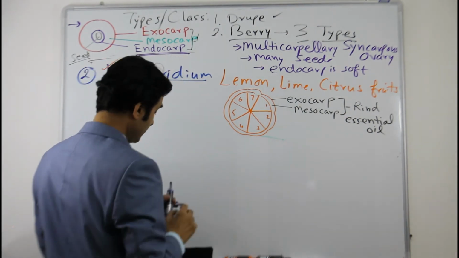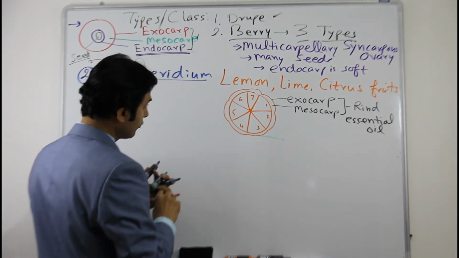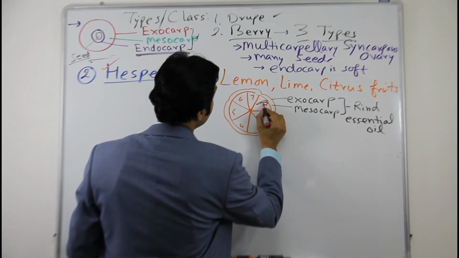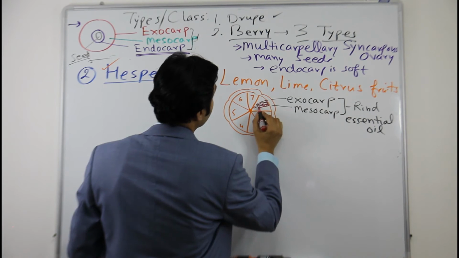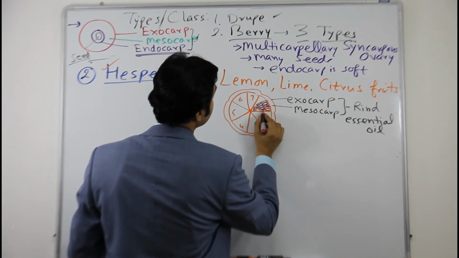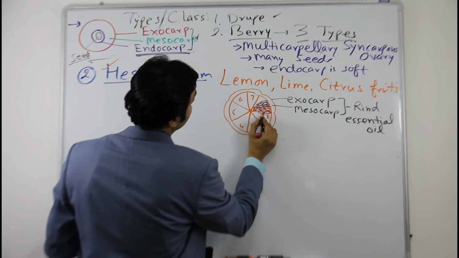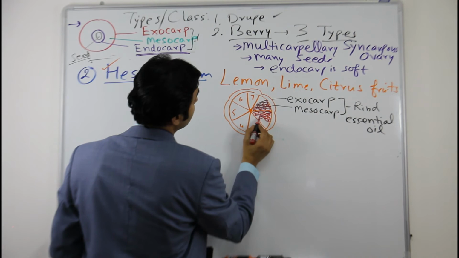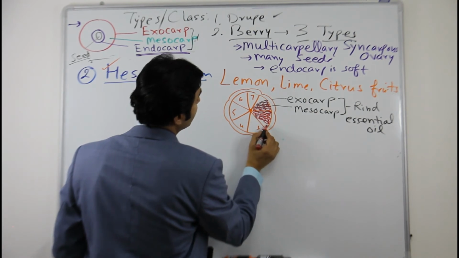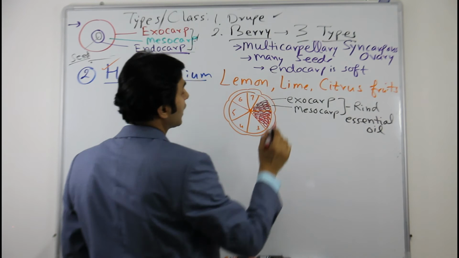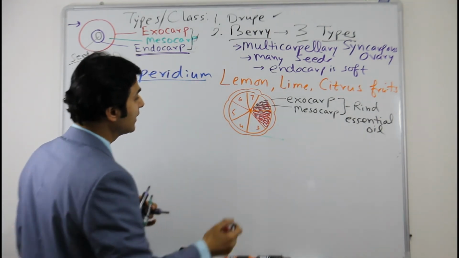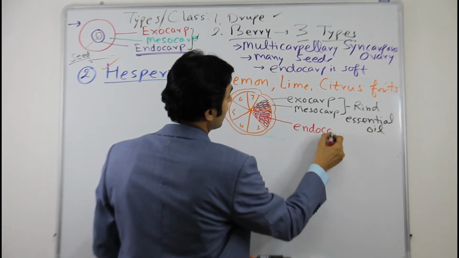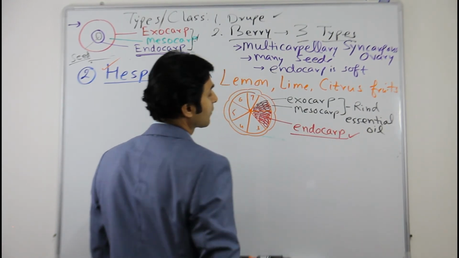And then if you come inside, there are juicy hairs or follicles like this. If you see this, they are like hairs, juicy follicles which we eat basically. So we have seen exocarp, we have seen mesocarp. What is remaining? The remaining one is endocarp. So this is basically endocarp which we eat.